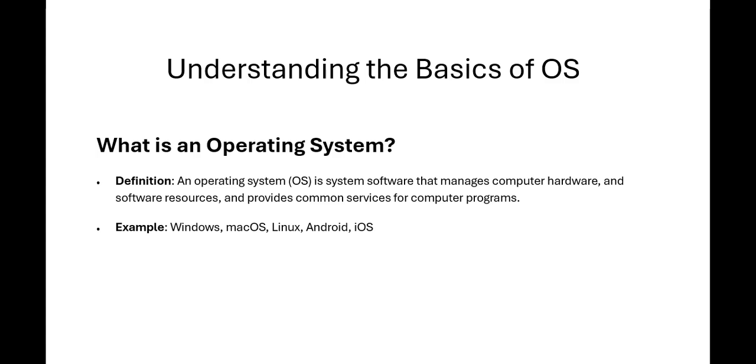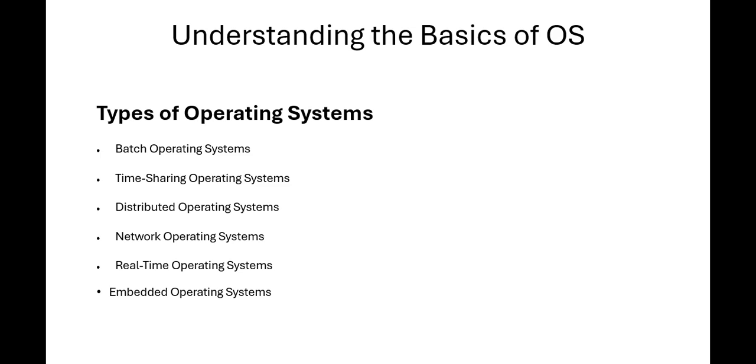An operating system is software that manages the computer hardware and software resources and provides common services for computer programs. Examples: Windows, Mac OS, Linux, Android, and iOS. The Windows operating system is used in laptops and computers. Mac OS is Apple's operating system, and Android is used in smartphones.